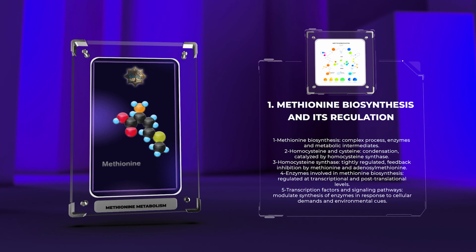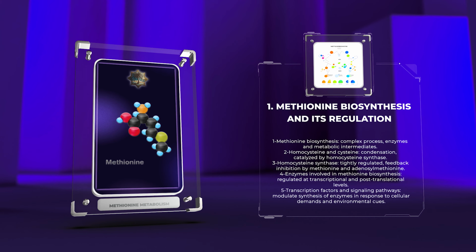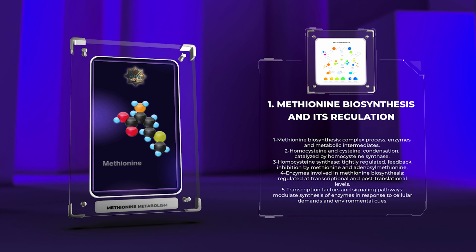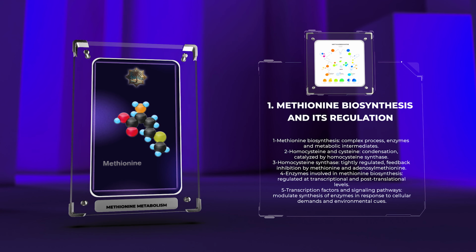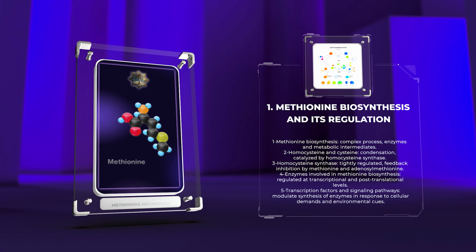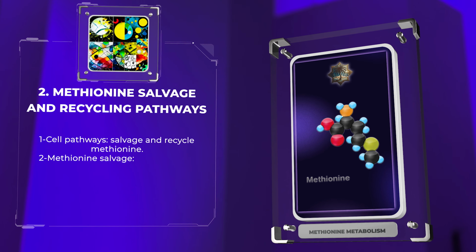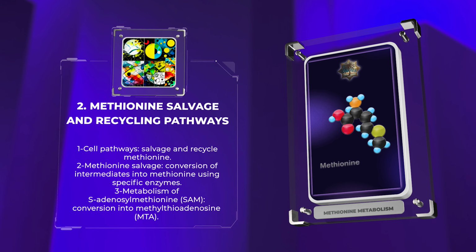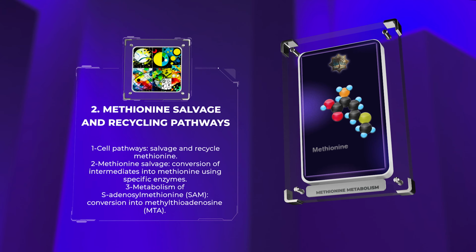Additionally, the expression and activity of enzymes involved in methionine biosynthesis are regulated at the transcriptional and post-translational levels. Transcription factors and signaling pathways play important roles in modulating the synthesis of these enzymes in response to cellular demands and environmental cues. In addition to de novo synthesis, cells possess pathways for the salvage and recycling of methionine. These pathways are crucial for maintaining methionine levels under conditions of limited availability or increased demand.